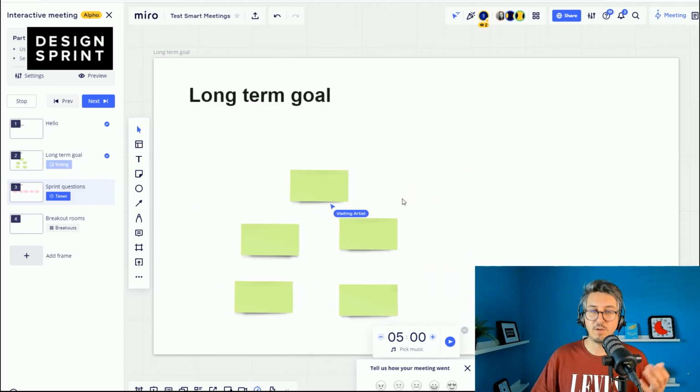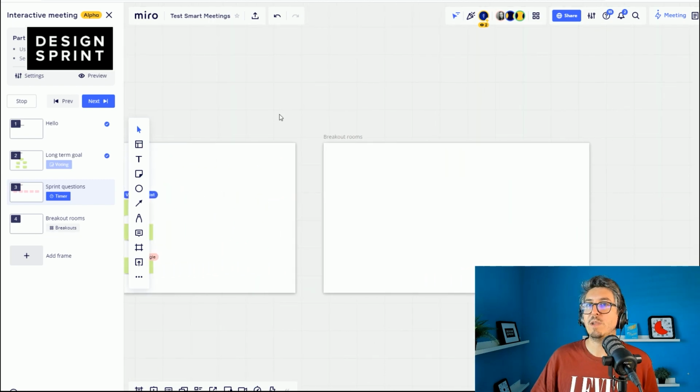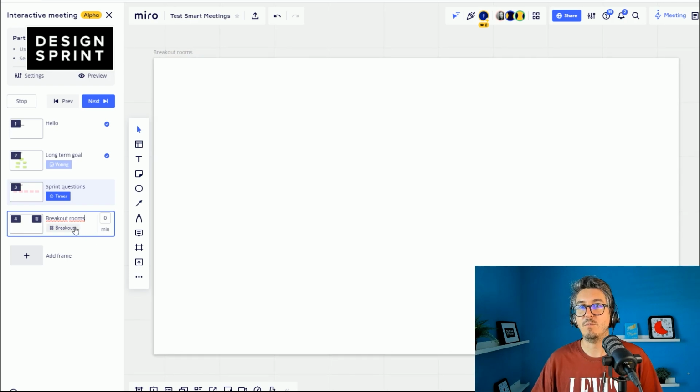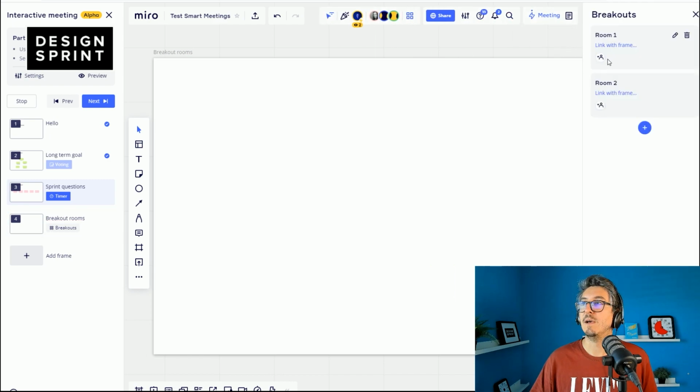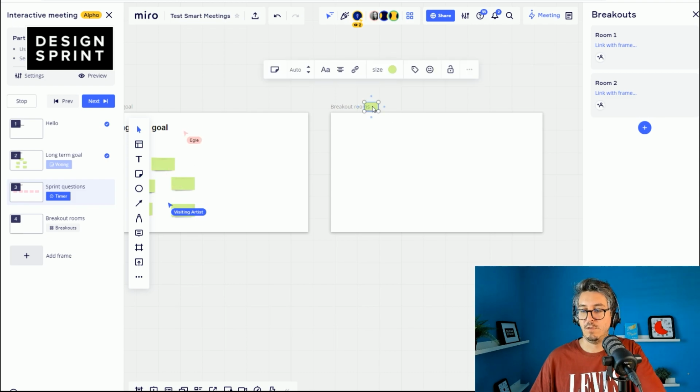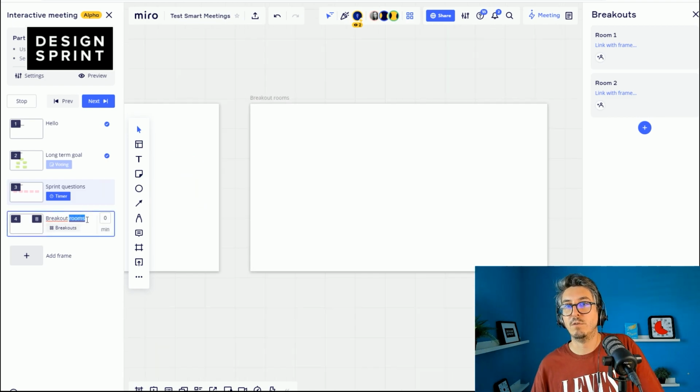So I don't exactly know how it works for them on their side, but I assume they are prompted to follow me when I need. So this is really cool. Now the breakout rooms. This looks a bit more complex. So I've set here breakouts. Same thing, I don't see any difference, so I assume I need to use this. Yeah, and I need to link with frames. So does it mean that? Yeah, I should have breakout rooms. Oops. I will go like that. Breakout rooms 1.